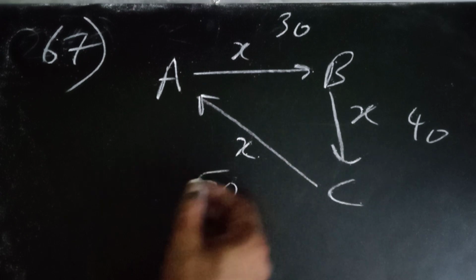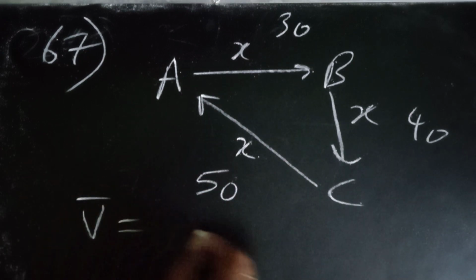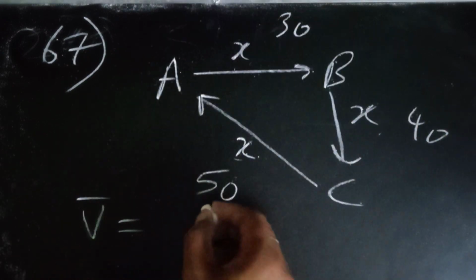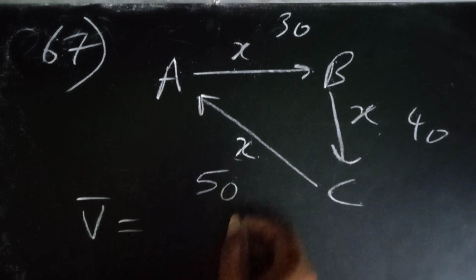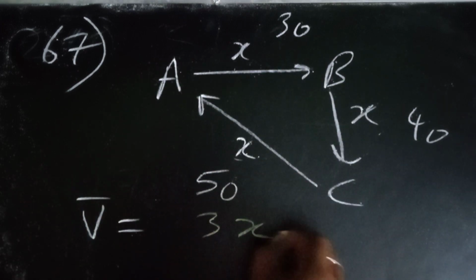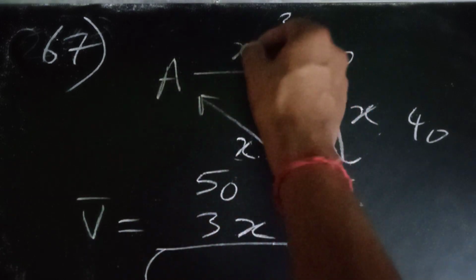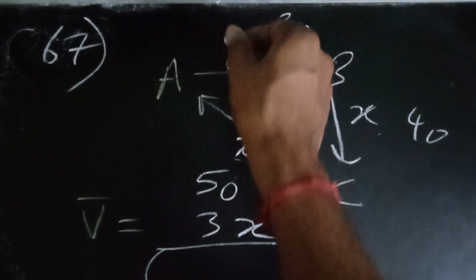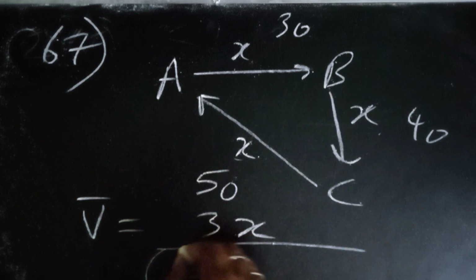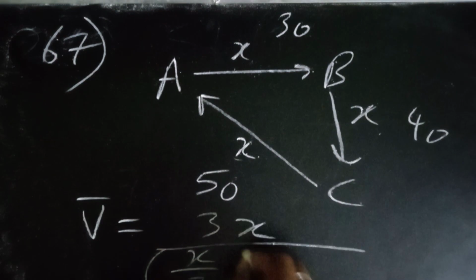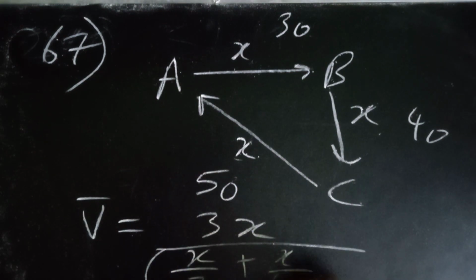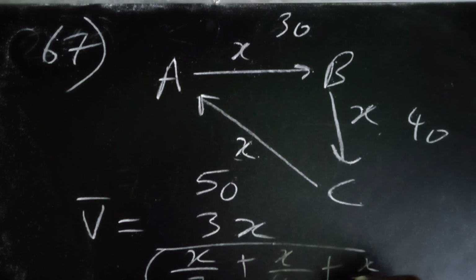The average velocity would be the total distance upon time. So the sum of distance is 3x divided by the total time. The individual time is equal to distance upon speed. So it is distance upon speed plus distance upon speed plus distance upon speed.